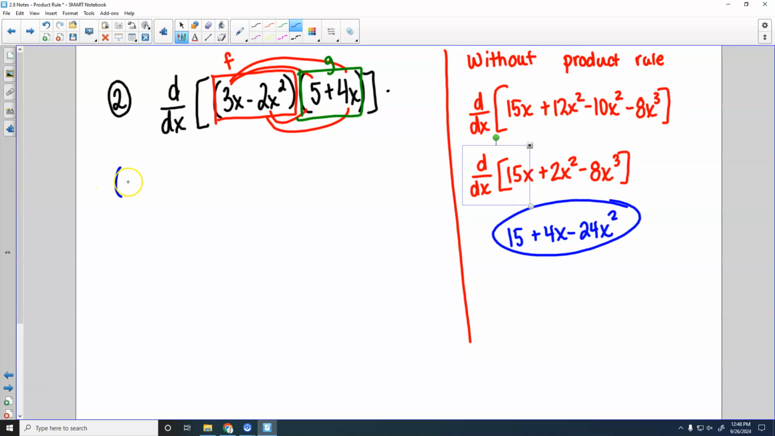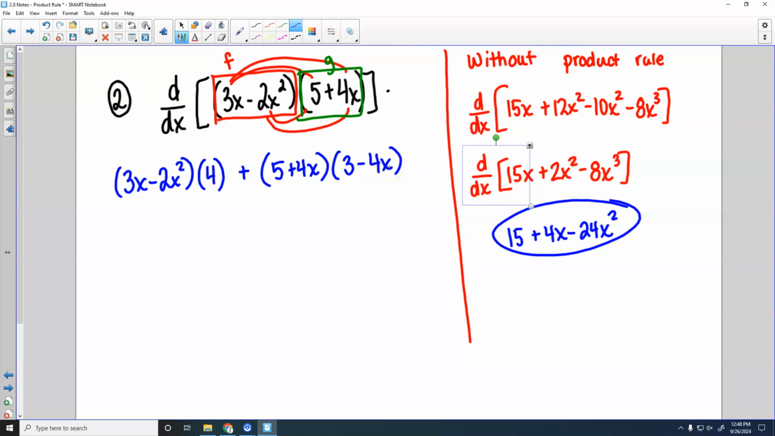We'll have f, which is 3x minus 2x squared, times the derivative of g of x. What would the derivative of 5 plus 4x be? It's just 4. Plus g of x, so 5 plus 4x, times the derivative of 3x minus 2x squared, which is going to be 3 minus 4x.